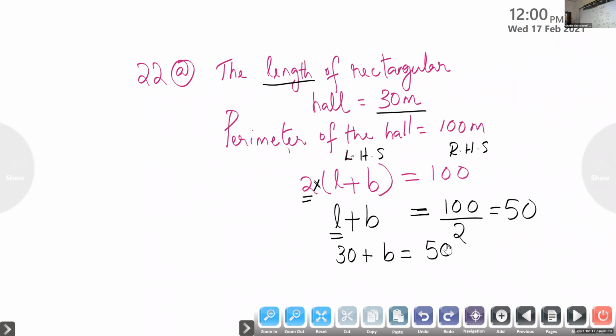So B is equal to 20. Otherwise, what did I say? B is equal to, take this 30 to the left, so 50 minus 30.